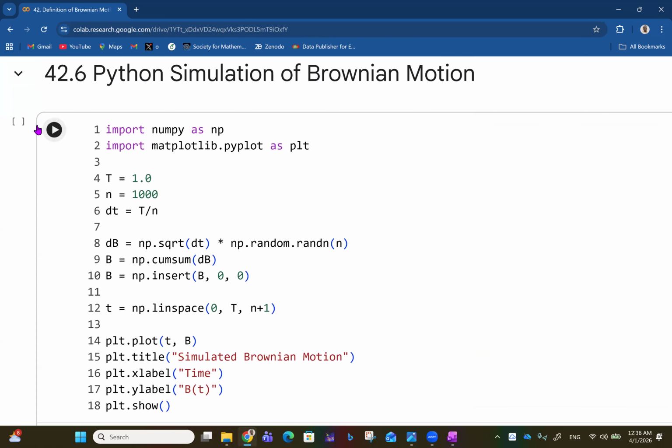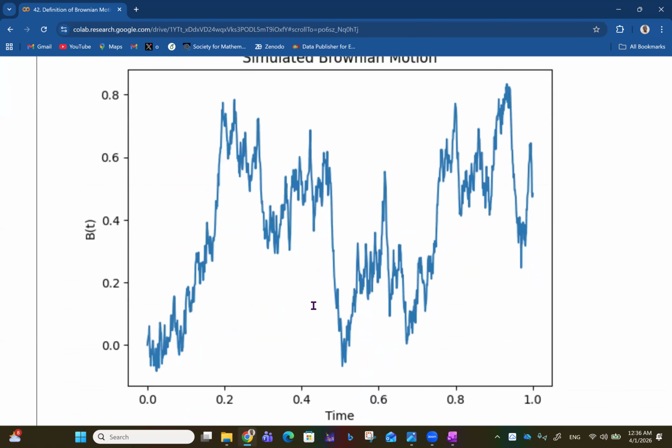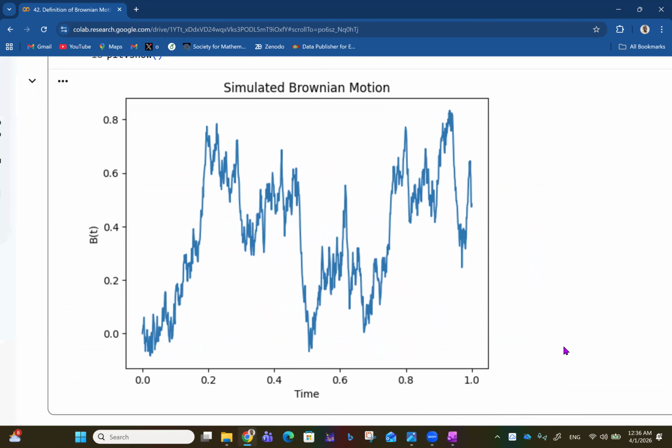Okay, so a Python simulation of Brownian motion. Here we declare the time T to be 1. N is 1000 steps. Then dt is T over N. And then dB is the square root of dt, square root of T over N, times np.random. We do all of that and then we get something like this. So we have the simulated Brownian motion like this, with the time here and then the Brownian motion right here.